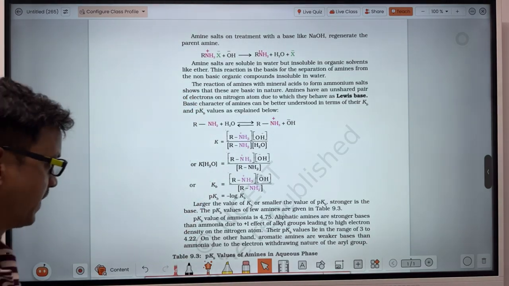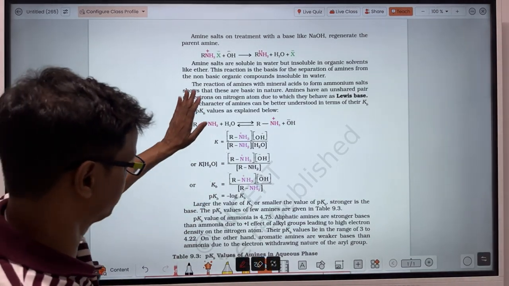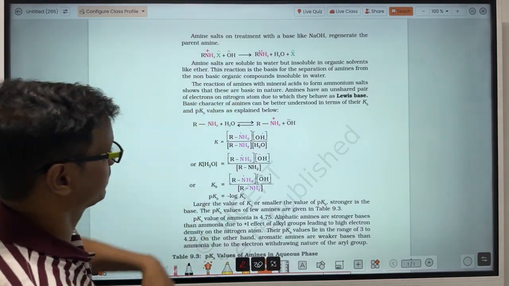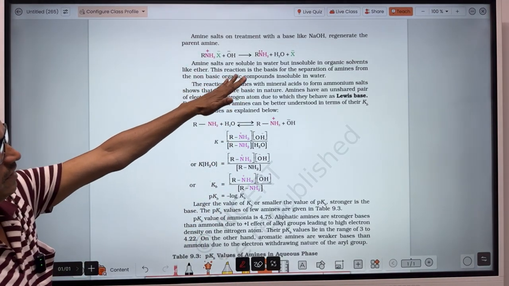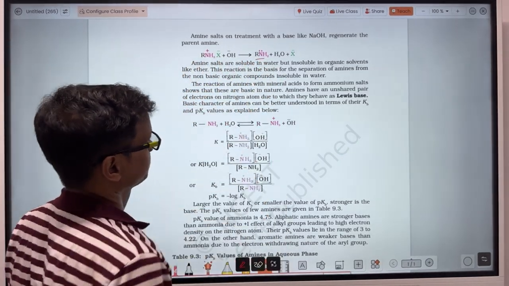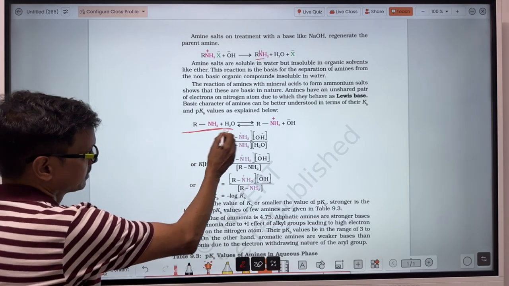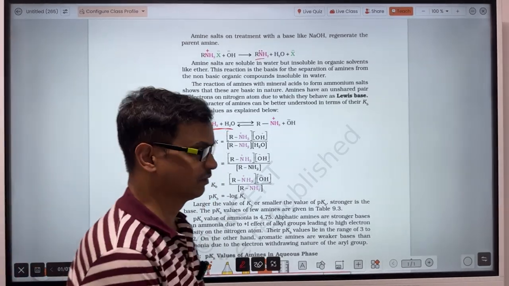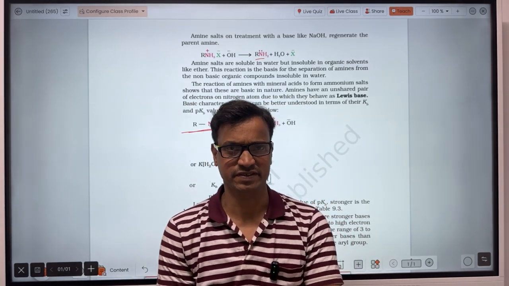About this one, when we have to compare the basic strength of ammonia and the amines, like these amines here, when OH minus ion is formed, the amine forms here. Now how do we find out the basic strength? What will be the basic strength, more basic or less basic?